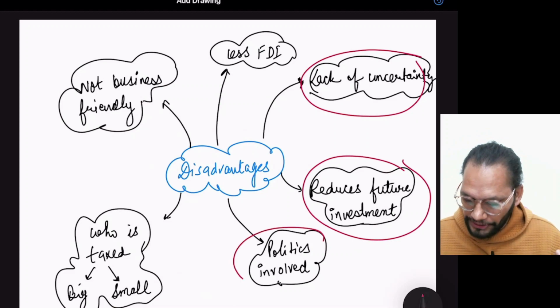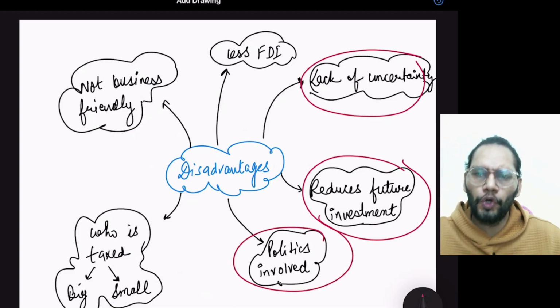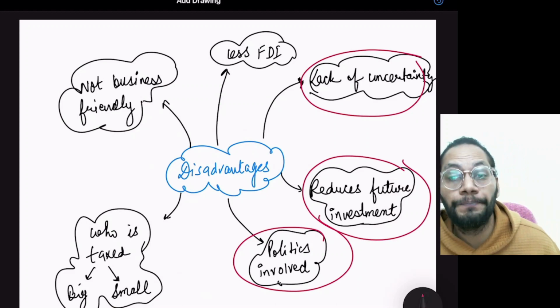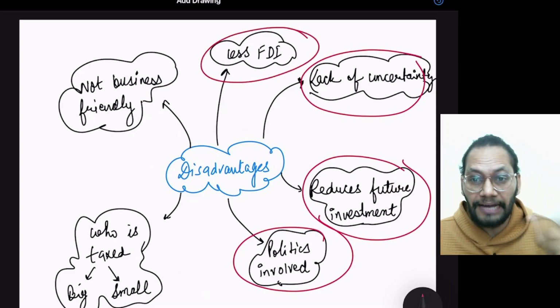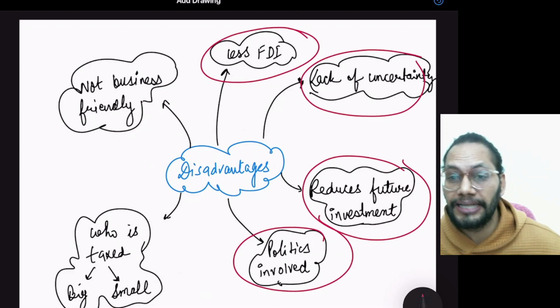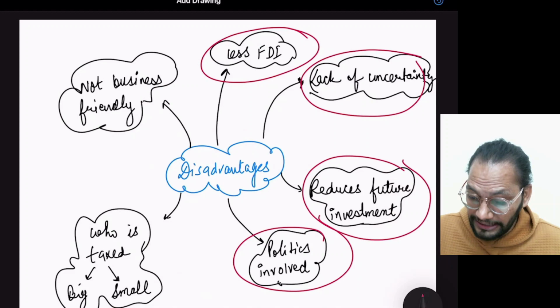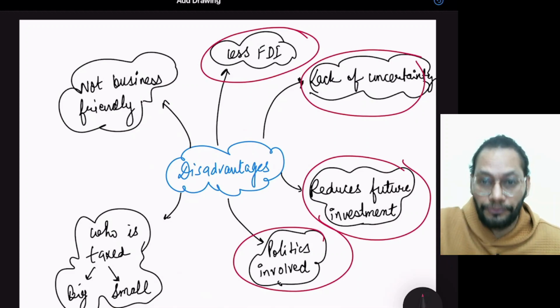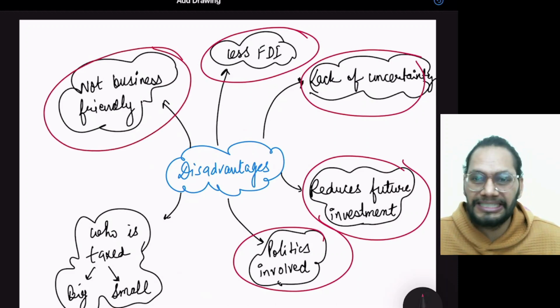There is a lot of politics involved as well. Sometimes opposition parties pressurize the government to give more subsidy to the poor section. That can also be there. The political angle is there, and it will attract less FDI in the future, because investors from other countries know that the Indian government can levy these taxes again, and these taxes are going to definitely reduce their profit. So why would they invest in the Indian market if that scenario is there? This practice is not very business friendly.